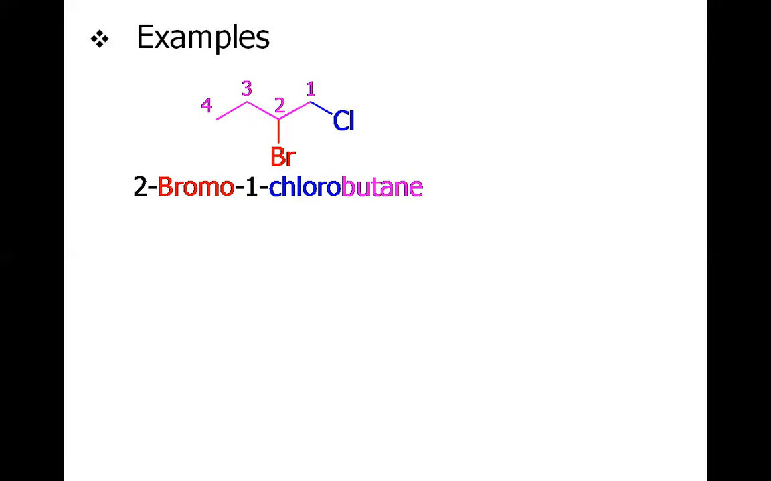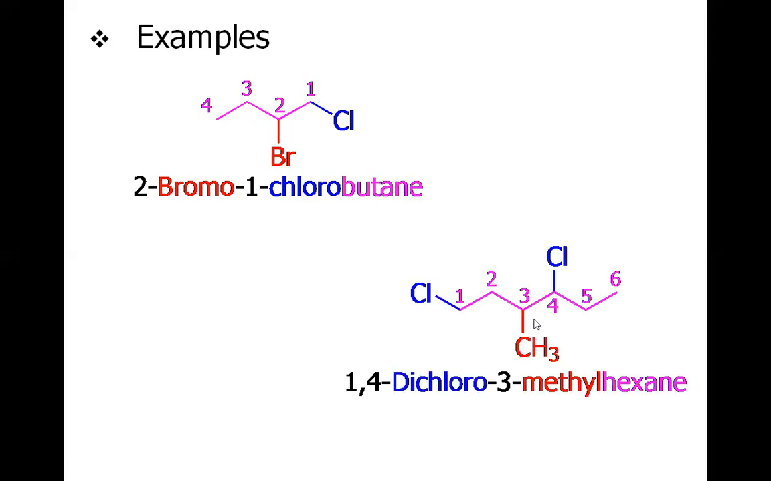This is the 4 carbon chain, so it's a butane, and there is a chloro and bromo attached, and we know that bromo will come prior to chloro because B comes prior to C, so the name will be 2-bromo-1-chloro butane.